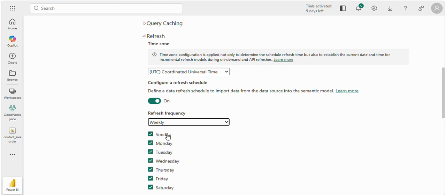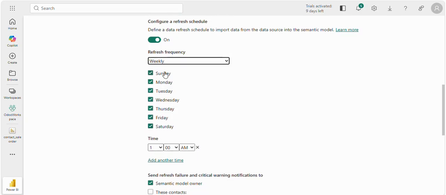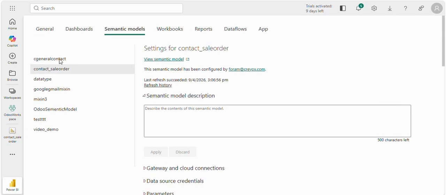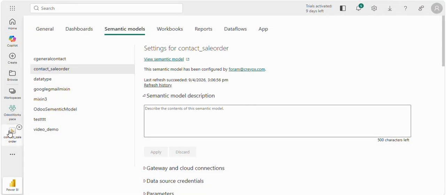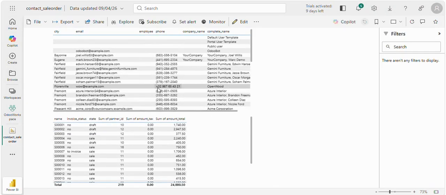And if you set weekly, you can select the days on which weekdays you want the data to be updated. This way you can refresh the data from your Odoo database to Power BI online.